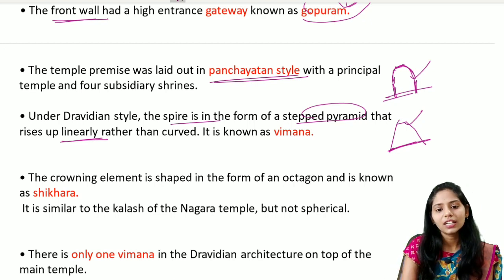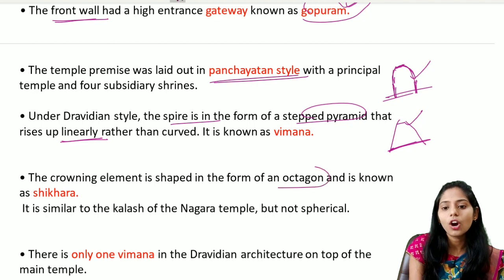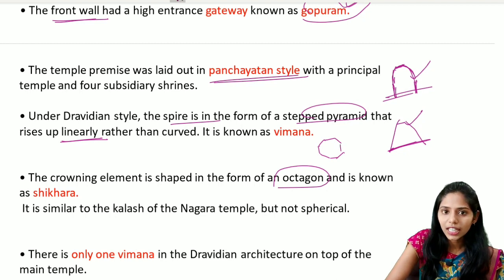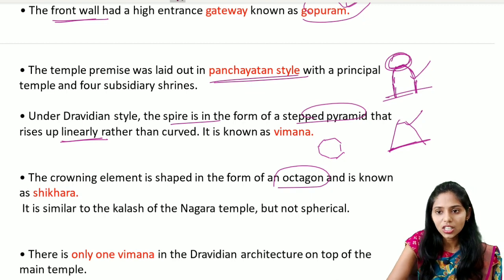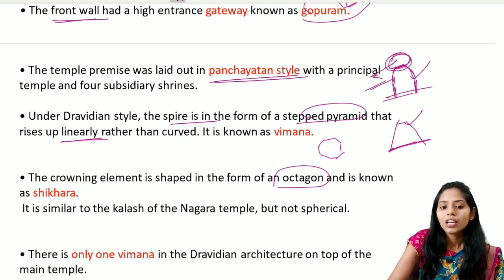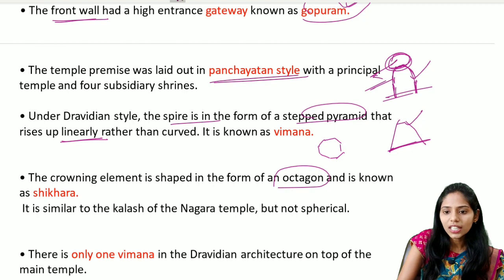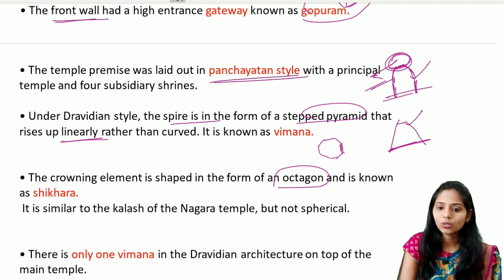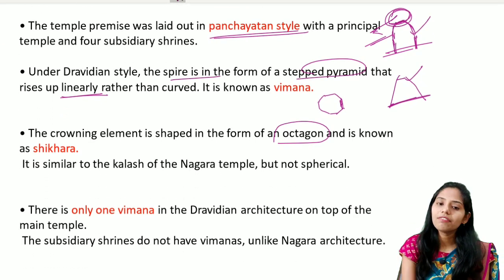The next one is the crowning element. In the Dravidian style, it is in the shape of an octagon, with eight sides. In the Nagara style, we have a spherical, disc-like structure called the Amlaka. So here it is not spherical but octagonal. This is also one important difference. And there is only one Vimana present in Dravidian architecture.